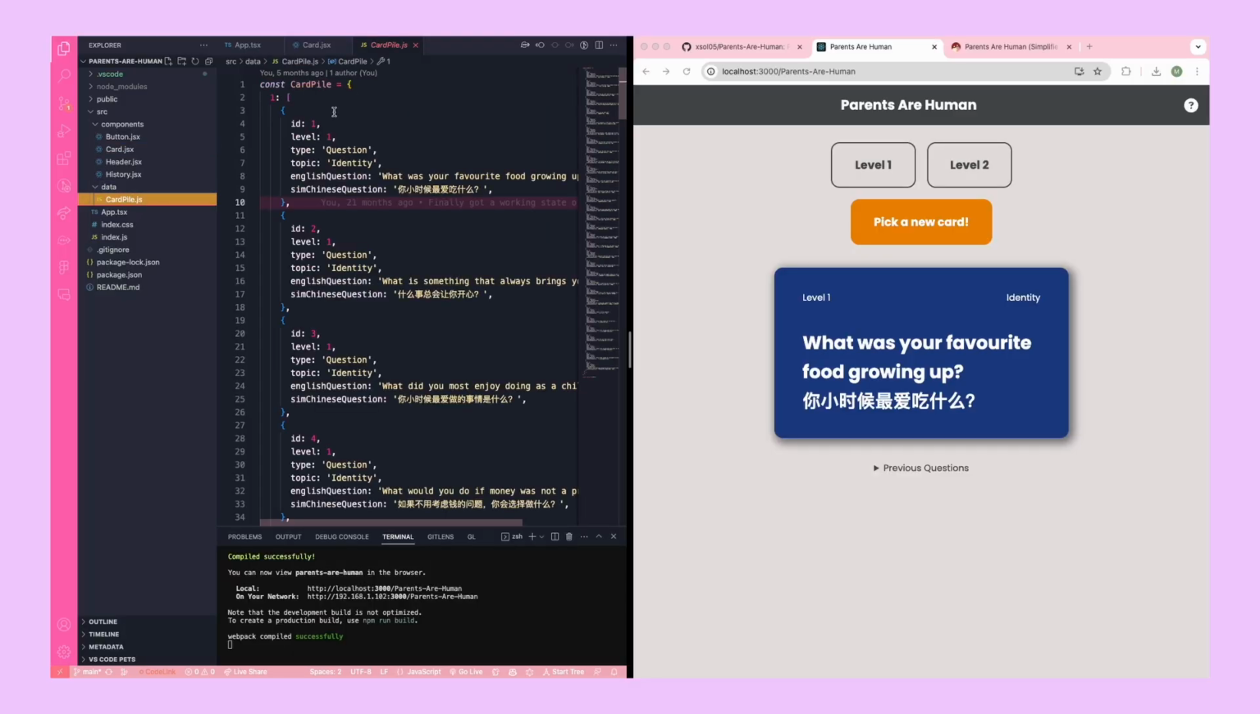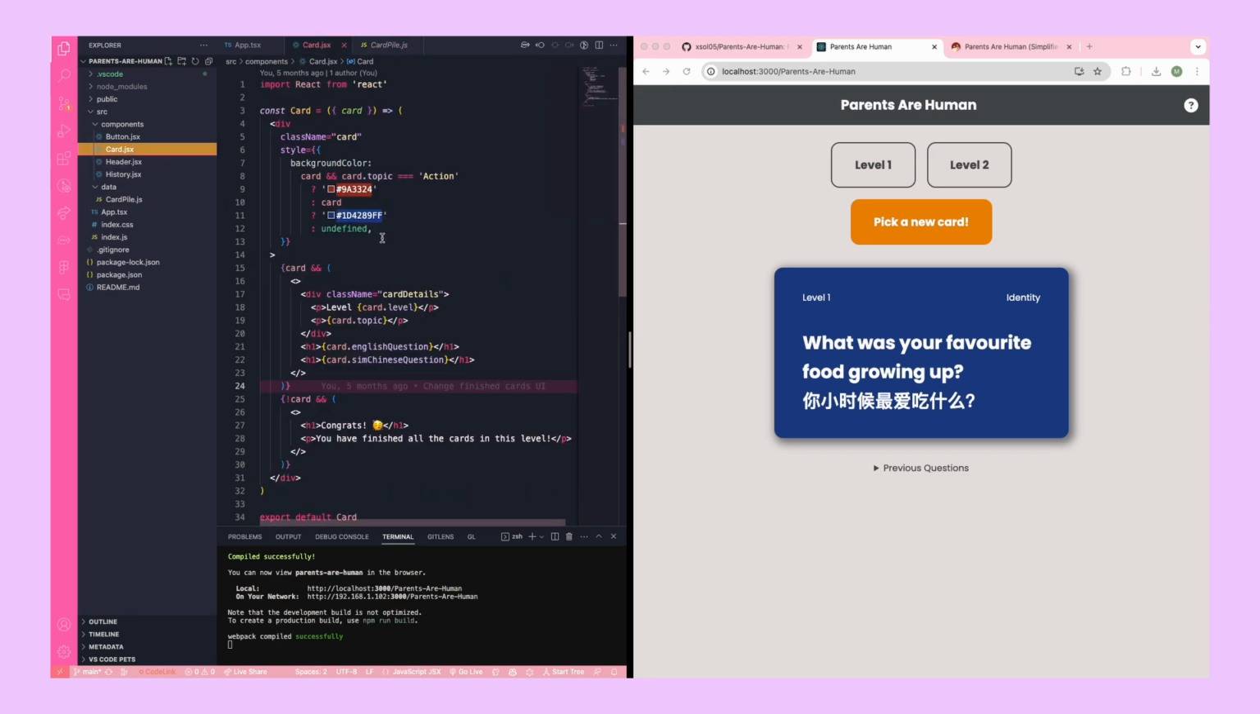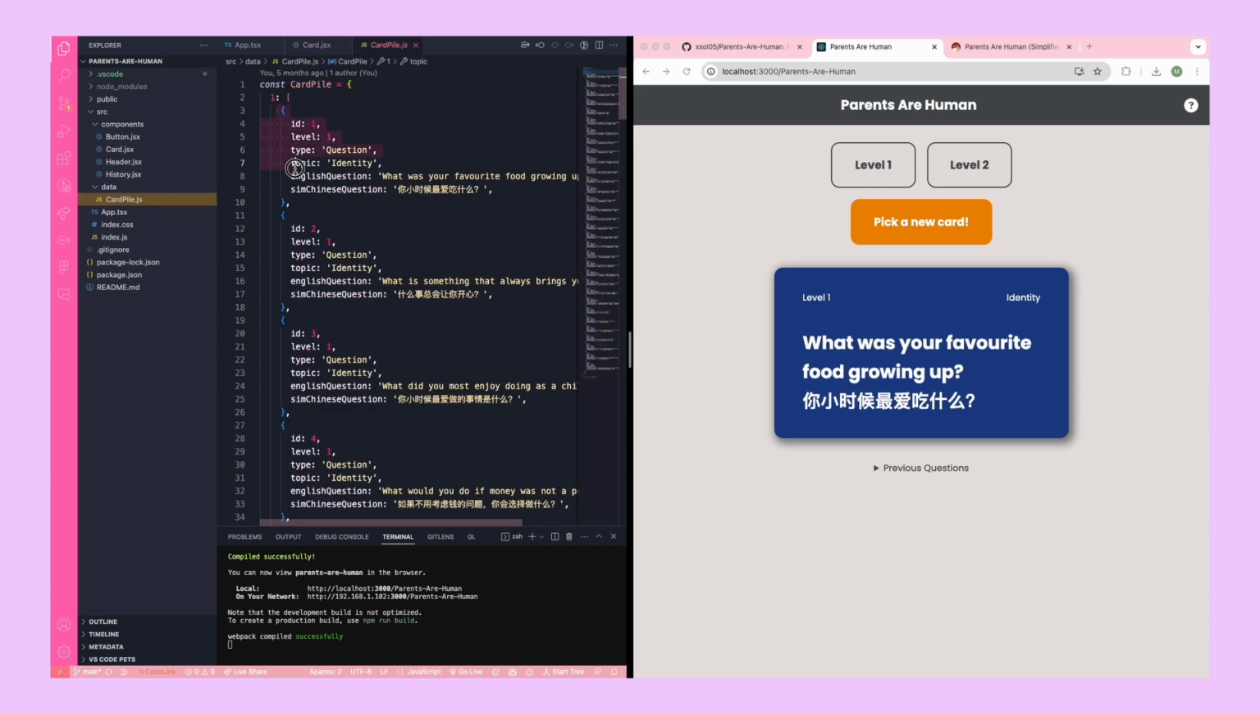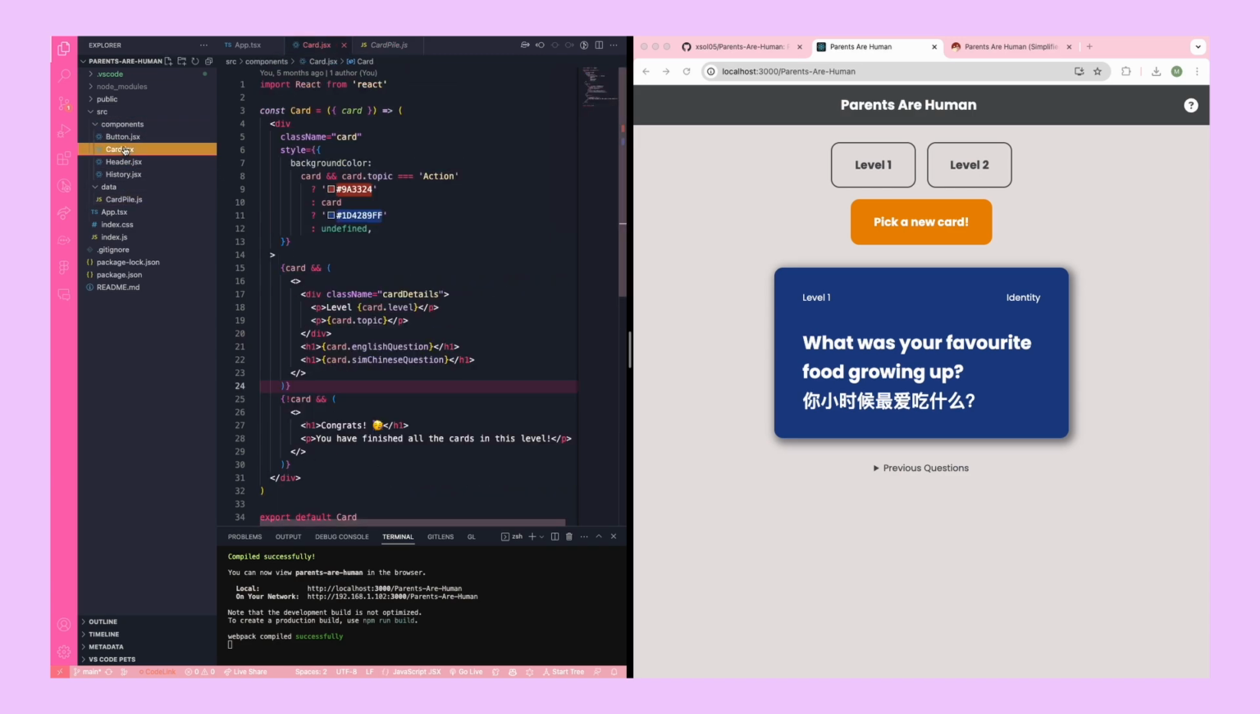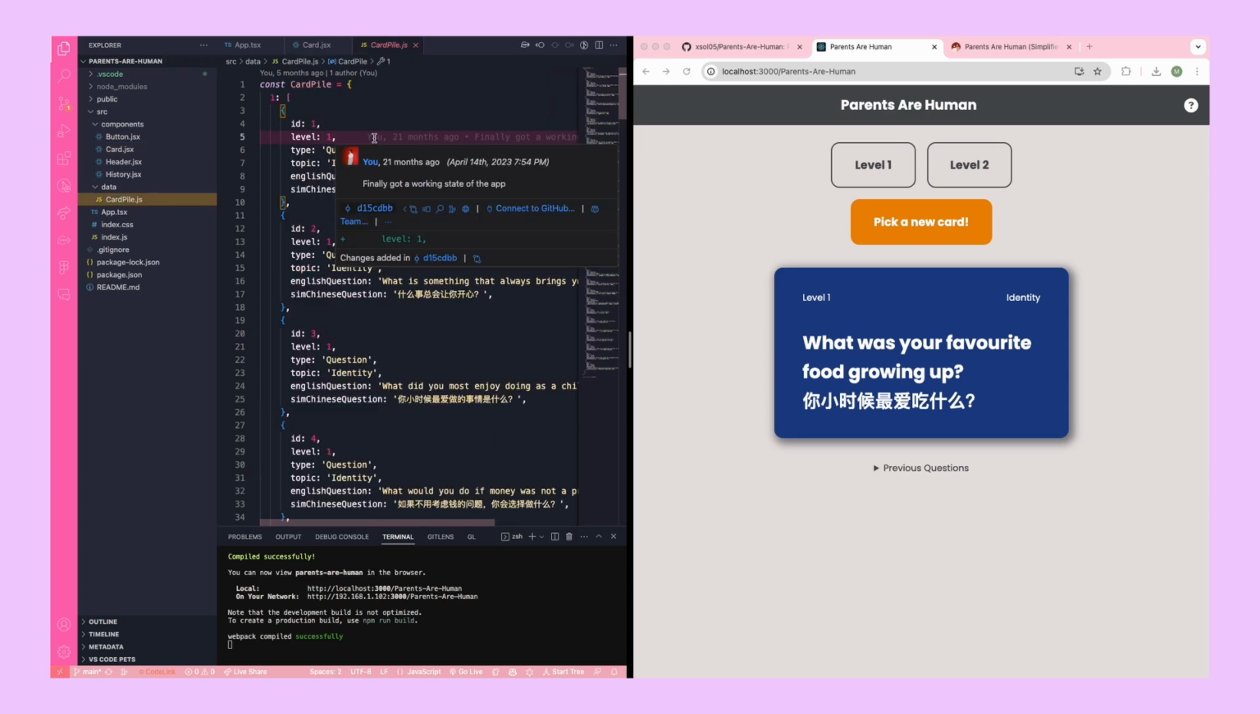So how do you actually render all this data in each card onto this card component? Well, to do that, we just go to the card component and all the magic really happens here. So, as you can see, this card component takes in a card prop, and this card prop is an object. It corresponds to this object. So that's why we can do card.level, and it's going to access whatever the level is.